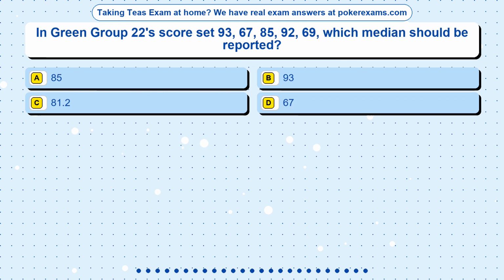Question 12. In green group 22's score set 93, 67, 85, 92, 69, which median should be reported? Option A, 85. Option B, 93. Option C, 81.2. Option D, 67.